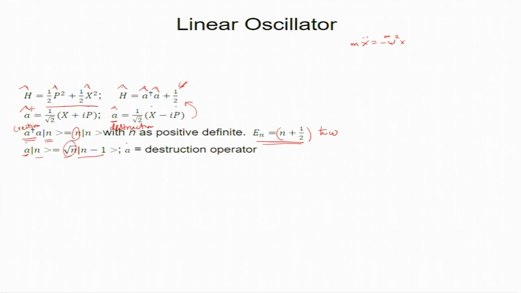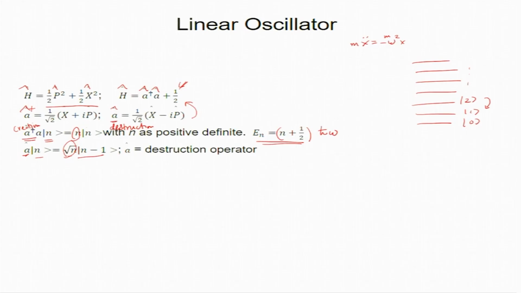This is the oscillator, it has all these energy eigenstates. So, we start with 0, 1, 2 like this. If I apply this A operator, say on 2, then it will go to 1, it comes down by 1 state.